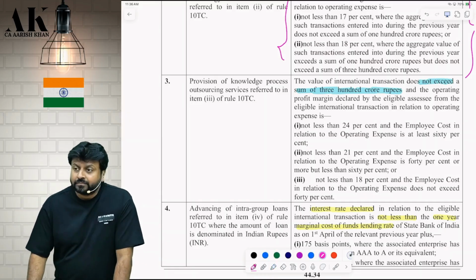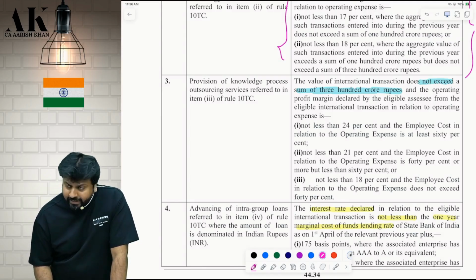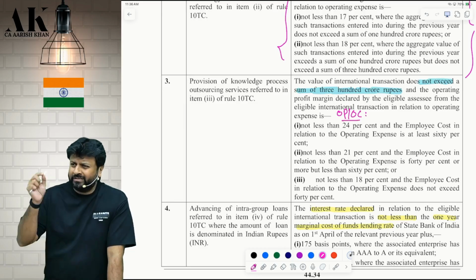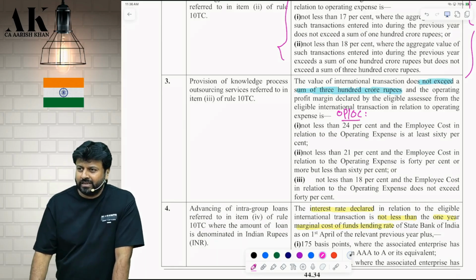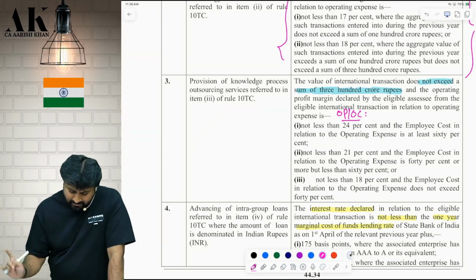And the operating profit margin declared by the eligible assessee from the eligible international transaction in relation to operating expense. See here, see here, see here. That is your OP upon OC or OE. OE doesn't sound well. That is the reason I'm saying OC again and again. Okay. We'll say OE, OE, OE again and again. That is the reason I'm saying OC. But technically it is OE. Wait now.